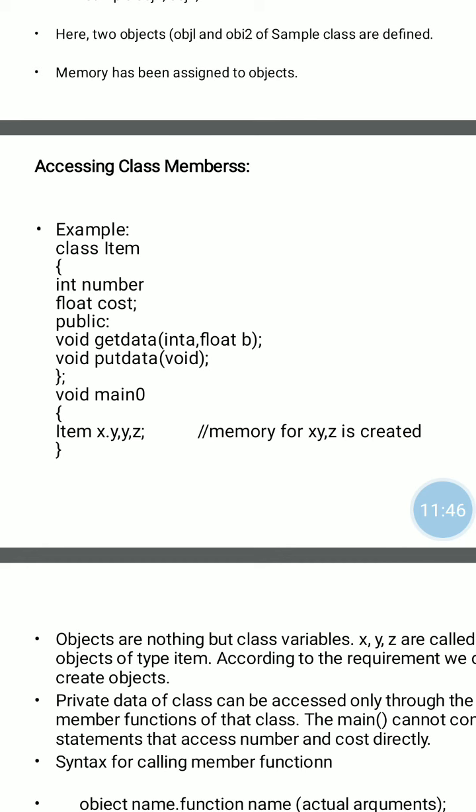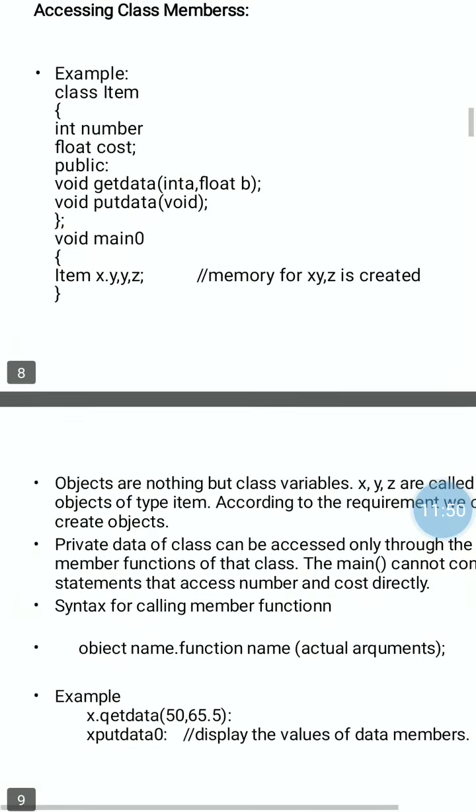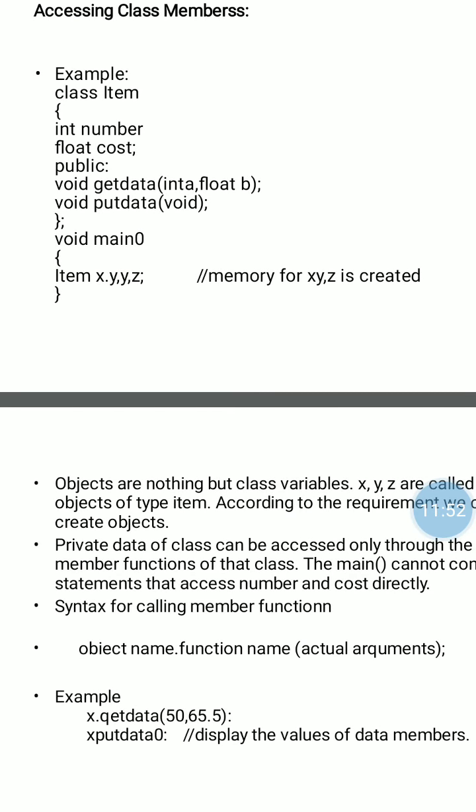Then, accessing the class members. Here we create memory for objects x, y and z. Sorry, one mistake: the same object y was written two times. Here there are three objects, x, y and z, all of type class item.